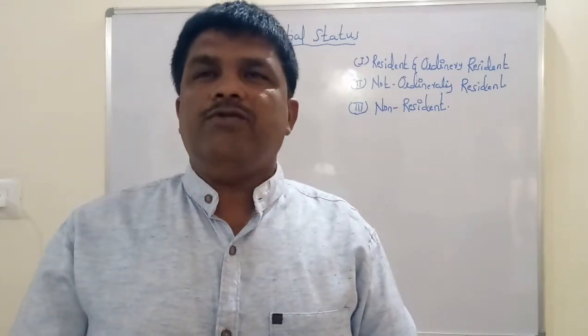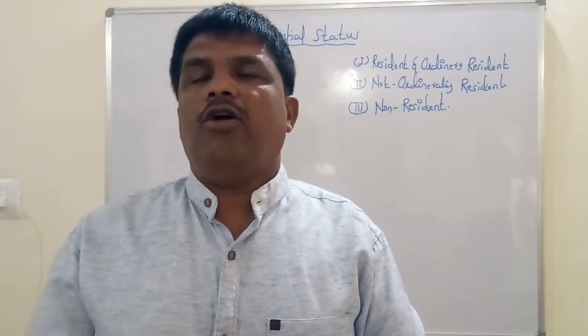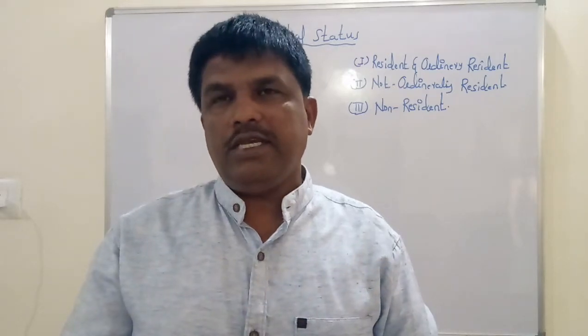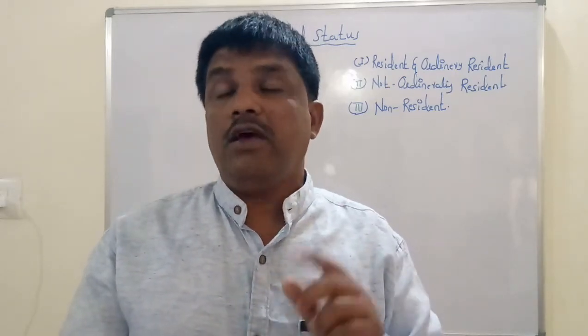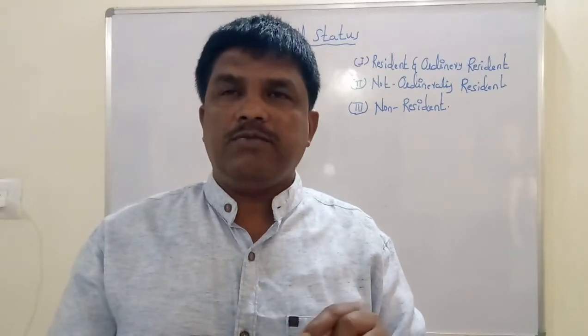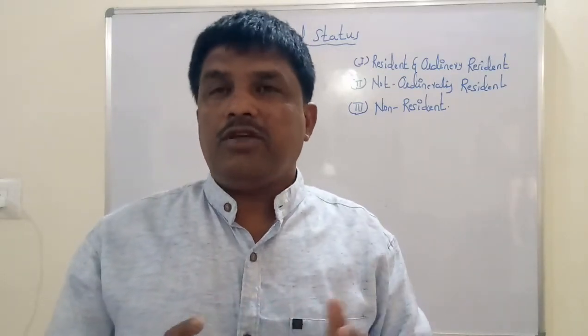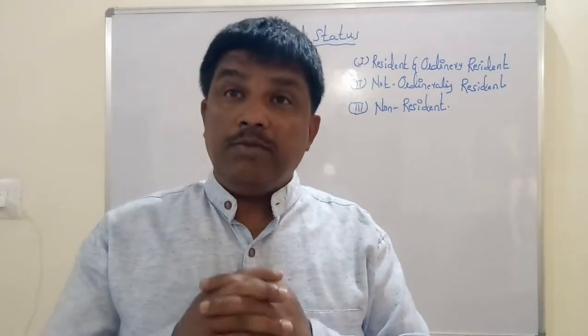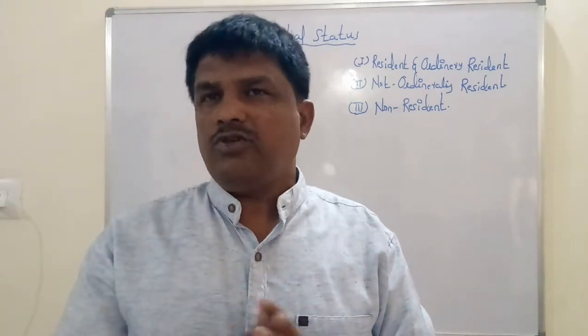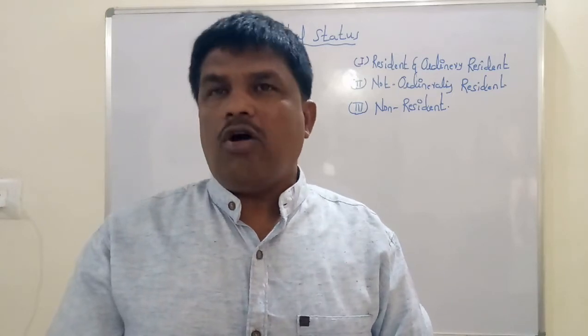An individual is said to be resident and ordinary resident if he satisfies at least one of the basic conditions and both the subsequent conditions. Once again I will repeat, an individual is said to be resident and ordinary resident if he satisfies at least one of the basic conditions and both the subsequent conditions. It means there are two basic conditions, and out of the two he must satisfy at least one. Then there are two subsequent conditions, and he must satisfy both. Then only he is called a resident and ordinary resident.